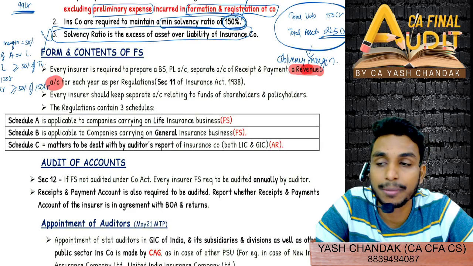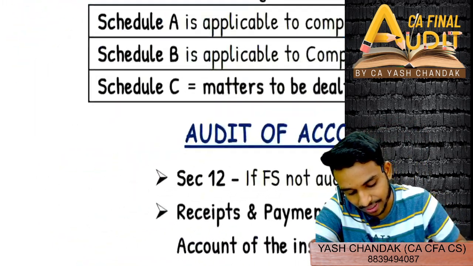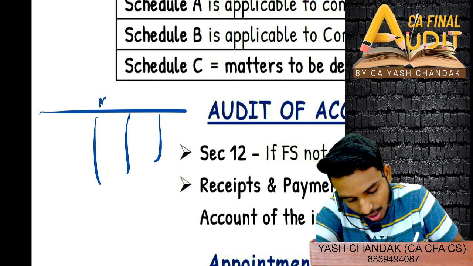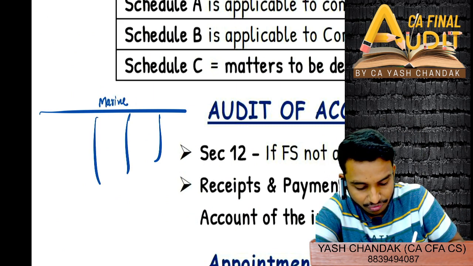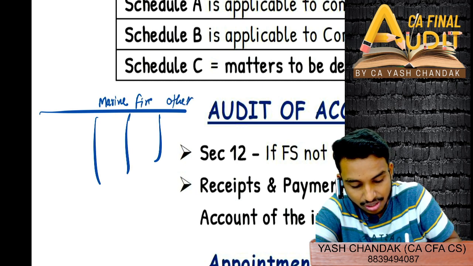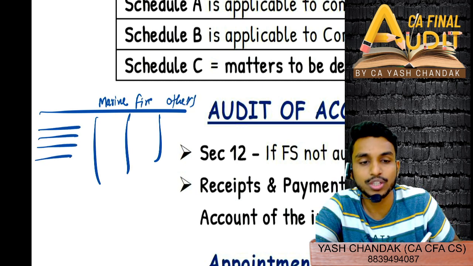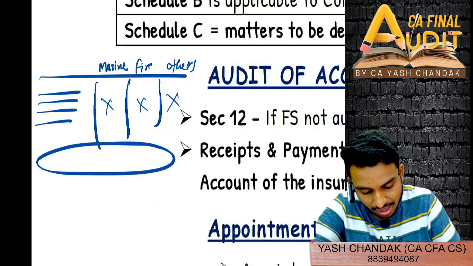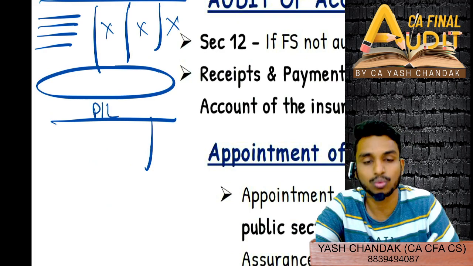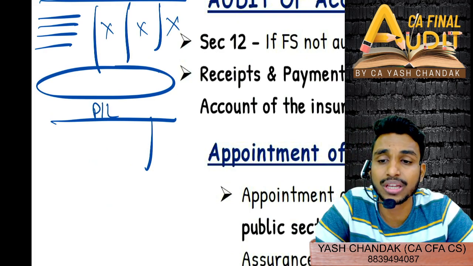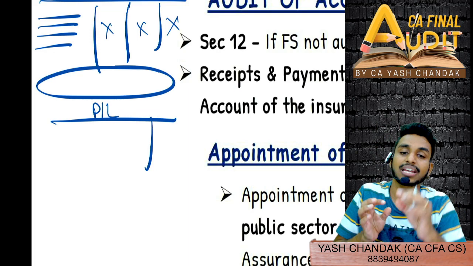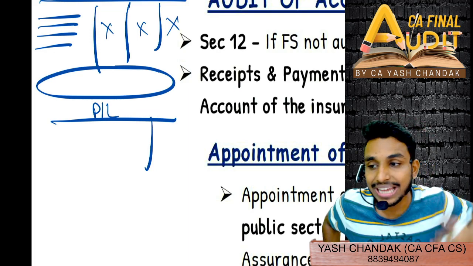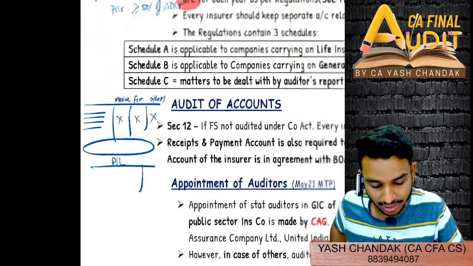Revenue account, if you remember, we used to then bifurcate the revenue account into 3 parts. One was marine, fire, and others. We used to first bifurcate all the revenue and other items into these 3 items, and for the rest, the common expenses, we used to prepare the profit and loss account. If you remember accounting, they used to give the adjustment, right? That this much is fire's, this much portion is marine's, this much is others'. So we used to first of all bifurcate all into the revenue account, and then we used to prepare the profit and loss account in CA Inter.